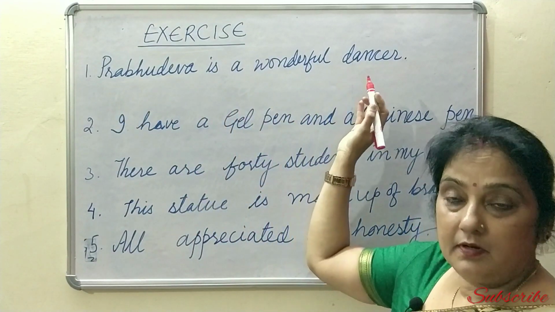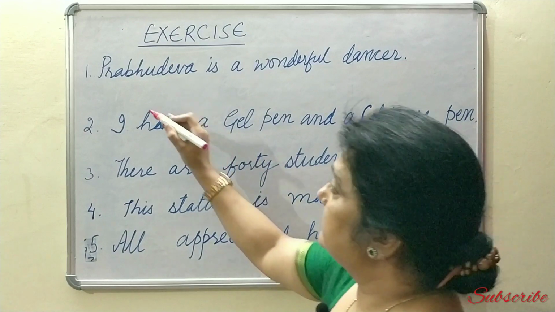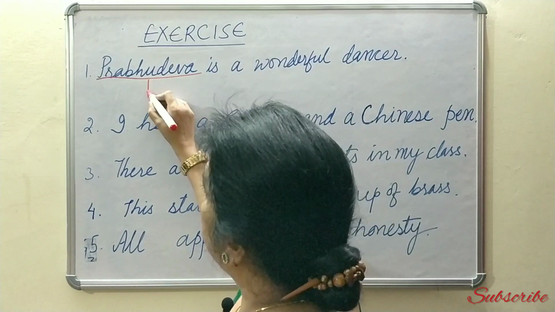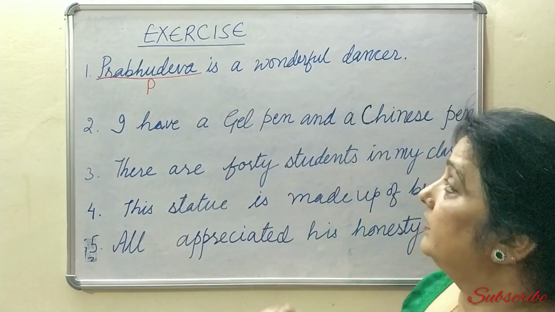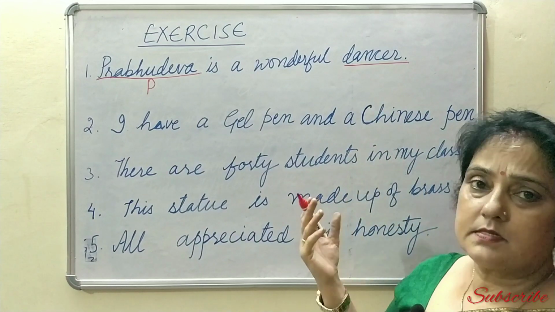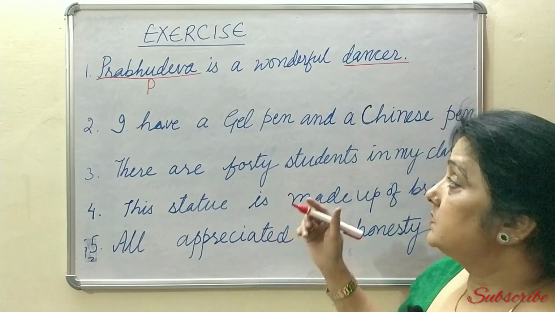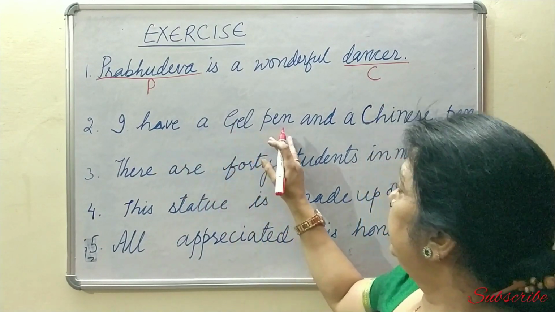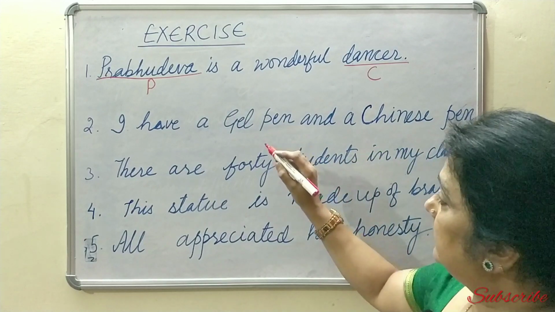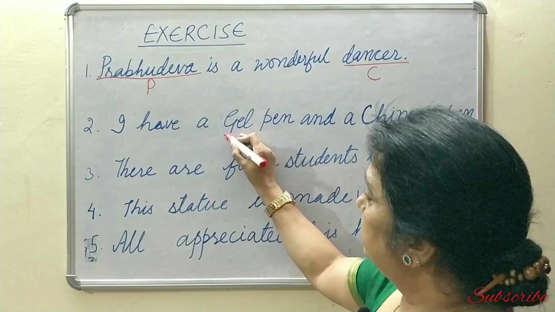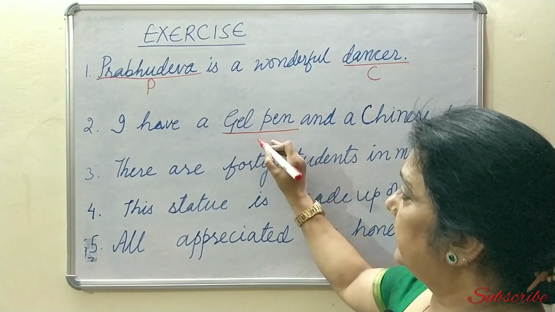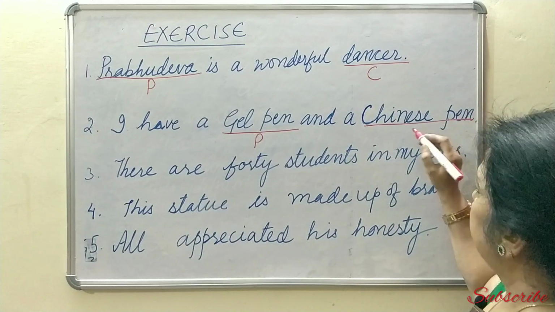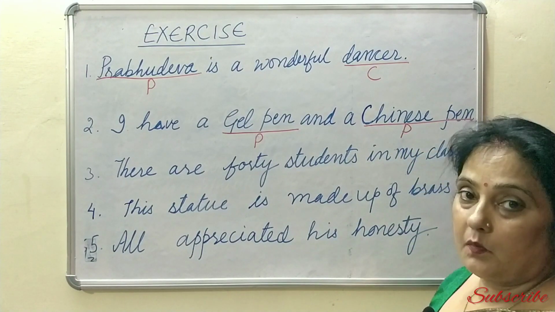Prabhudeva is a wonderful dancer. Now Prabhudeva is a name of a particular person. So it is a proper noun. Dancer is, any dancer can be called a dancer. So this is common noun. I have a gel pen and a Chinese pen. No, this is not a common pen. This is a gel pen. So this again a proper noun. Chinese pen similarly, it's also a proper noun.